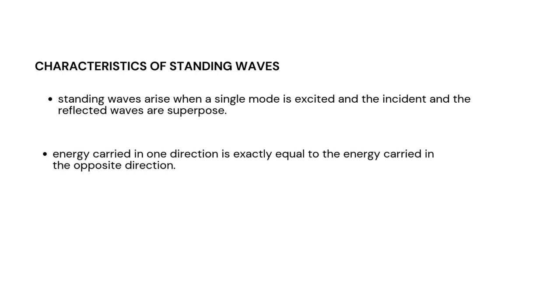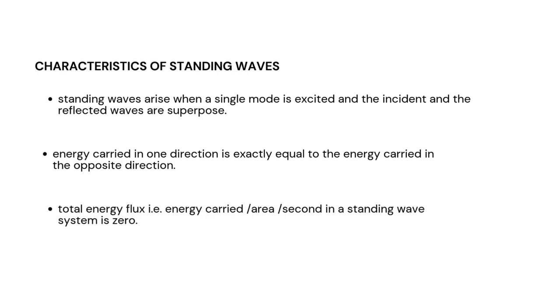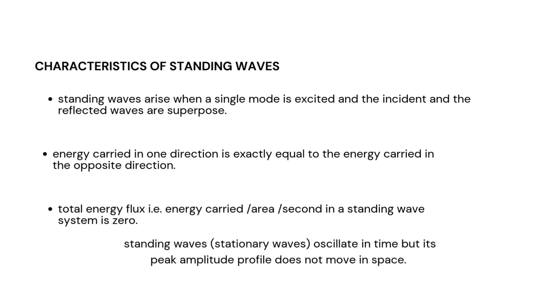So the energy carried in one direction is exactly equal to the energy carried in the opposite direction. The total energy flux, that is the energy carried per area per second in a standing wave, is zero. So standing waves are stationary waves that oscillate in time, but their peak amplitude profile does not move in space. It's very important.